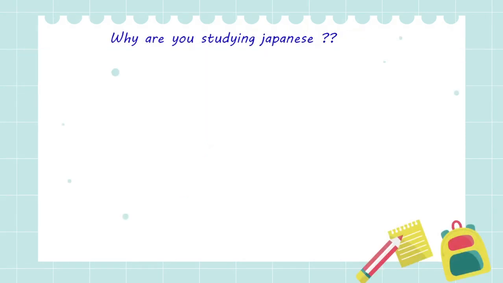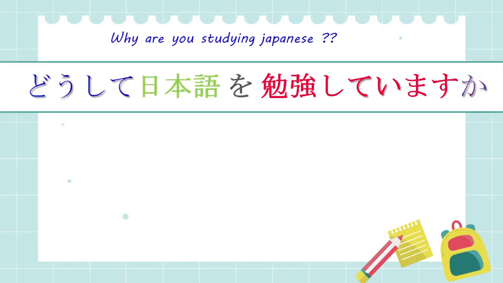Why are you studying Japanese? What's your reason? どうして日本語を勉強していますか? Let me know your reasons in the comment box.